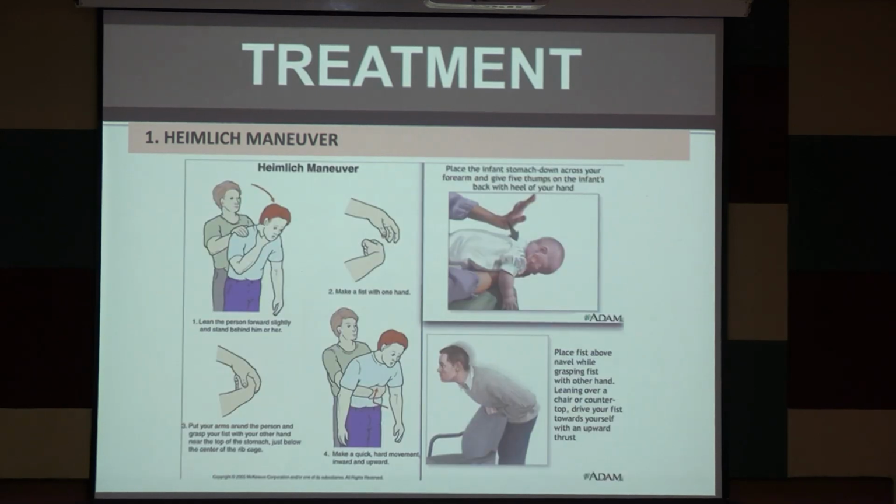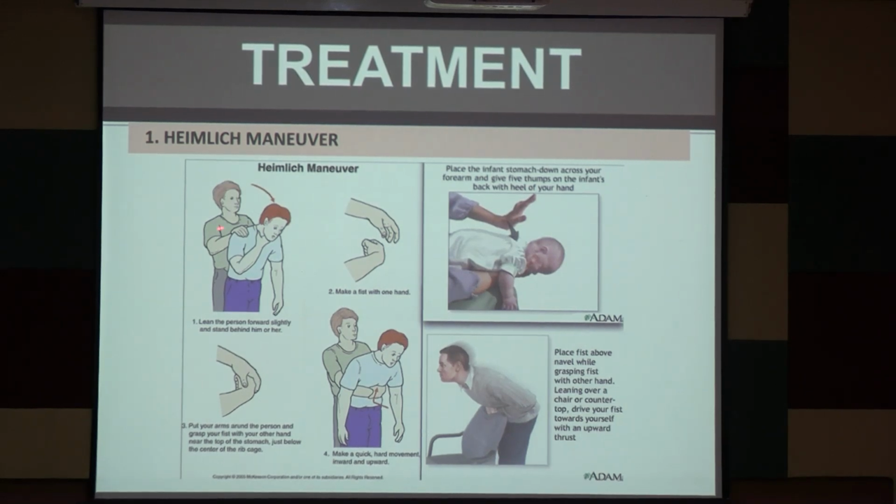You should know how Heimlich's maneuver is performed. If it is a very young child, an infant, place the infant stomach down across your forearm and give 5 thumps on the infant's back with the heel of your hand.